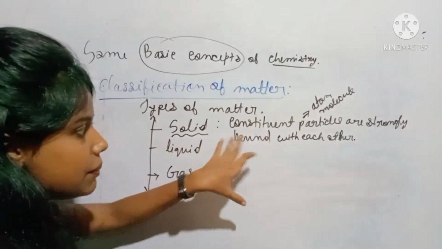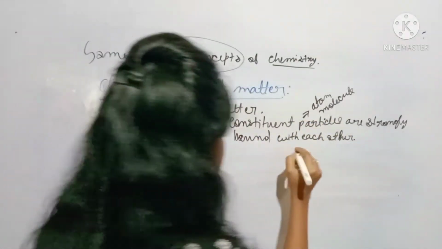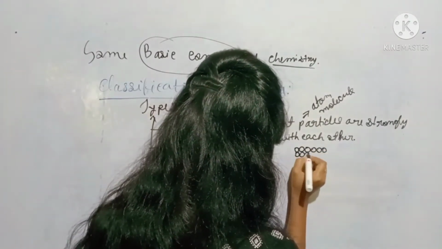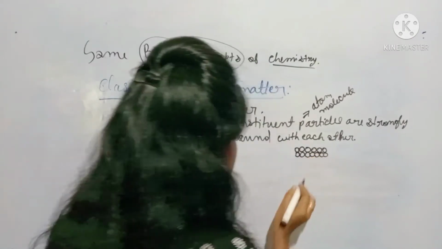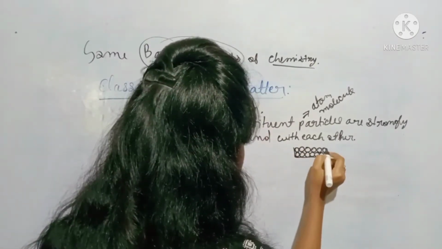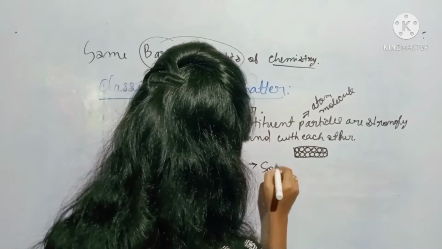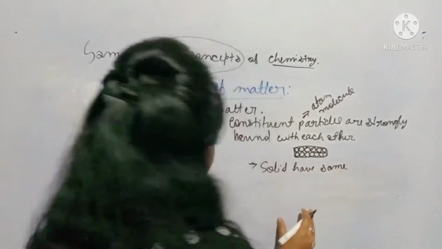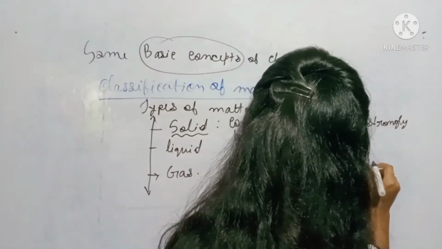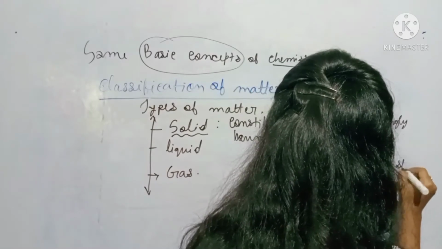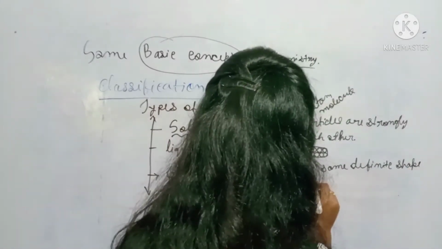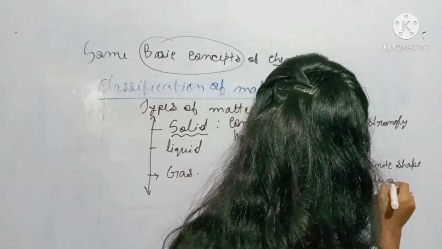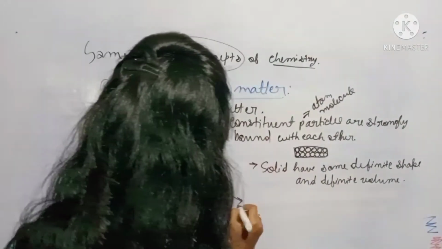So in case of solid, those constituent particles are strongly bound with each other like this. These are the constituent particles, and they are strongly bound. Because of this strong bond, what happens? Solids have a definite shape and definite volume.